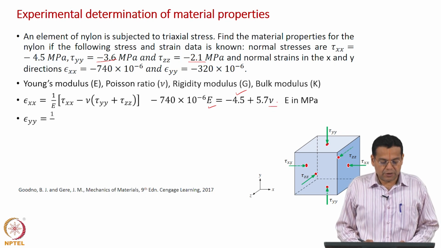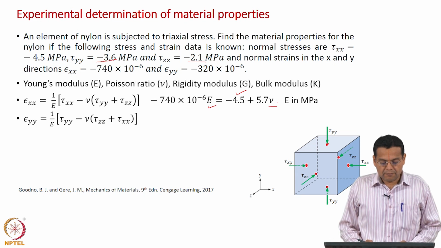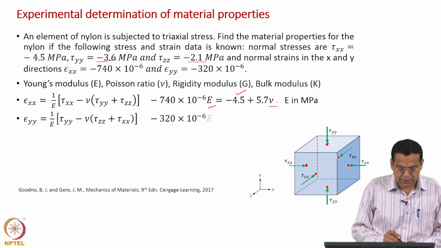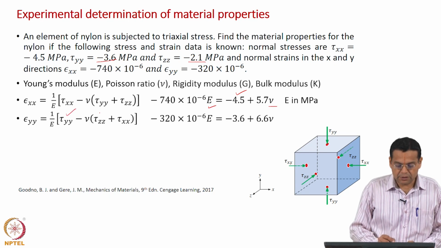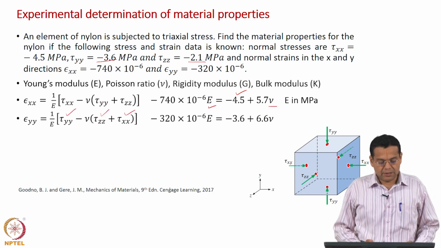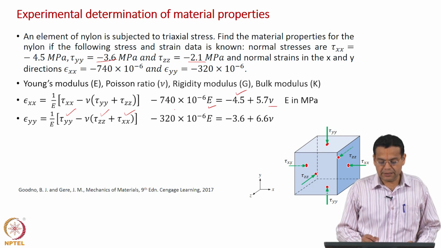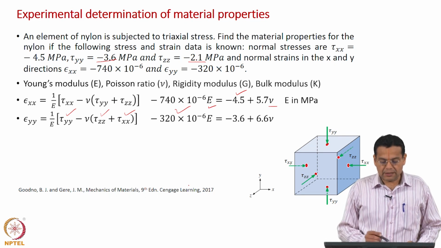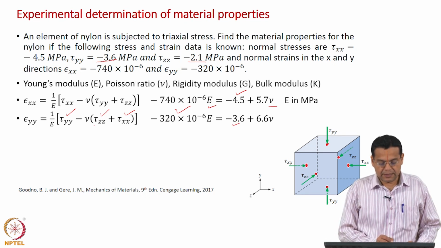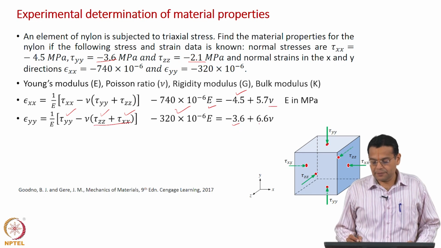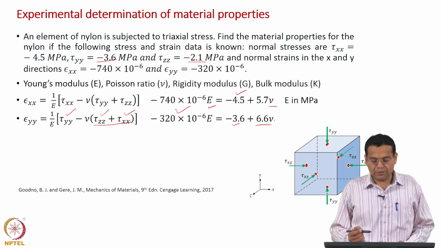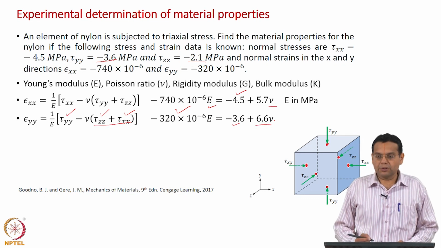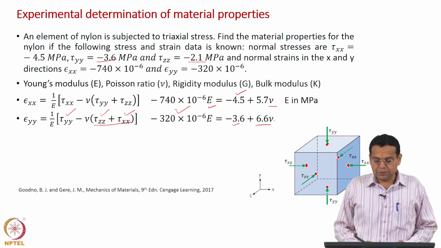Let us write down the equation for the normal strain in the y direction, and for the y direction normal strain, remember you have tau yy here and tau zz and tau xx are here. So, epsilon yy is minus 320 into 10 power minus 6, and of course, E to the left hand side, and then tau yy is minus 3.6, and these sum together with a minus sign gives 6.6 nu. So, now we got two equations in two unknowns E and nu, the two properties Young's modulus and Poisson ratio.